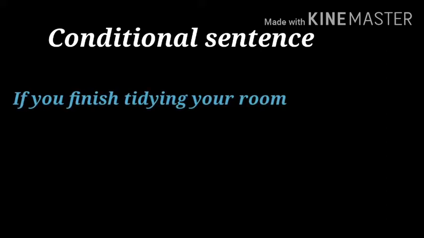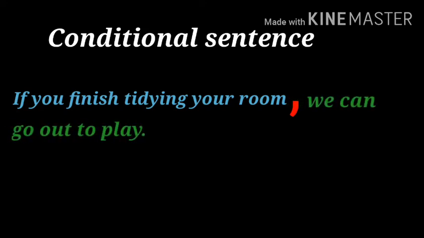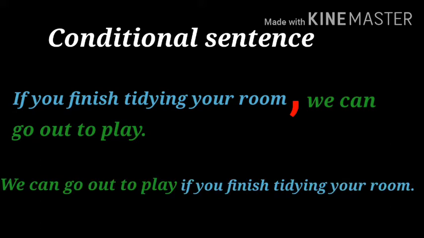For example, if you finish tidying your room, comma, we can go out to play. This sentence started with an if clause. So, we have to use a comma to separate if clause and main clause. At the same time, when the main clause comes first in a sentence, comma is not necessary. For example, we can go out to play if you finish tidying your room.